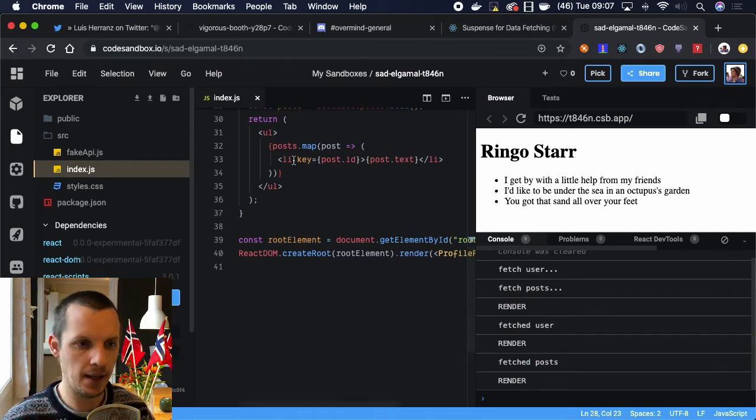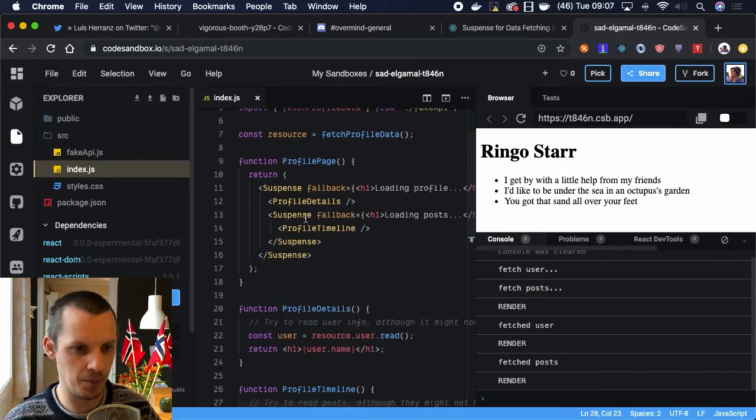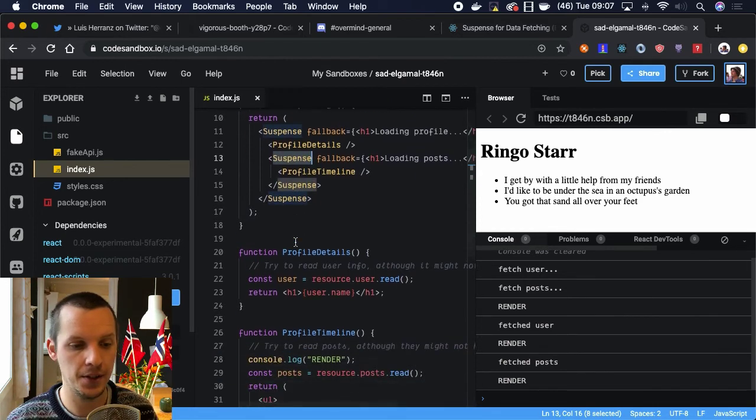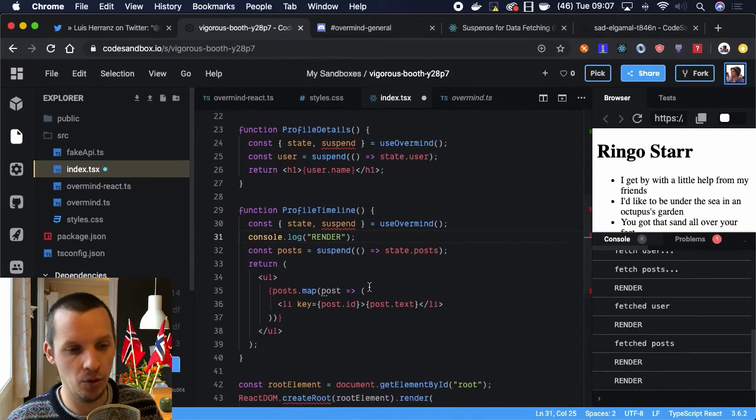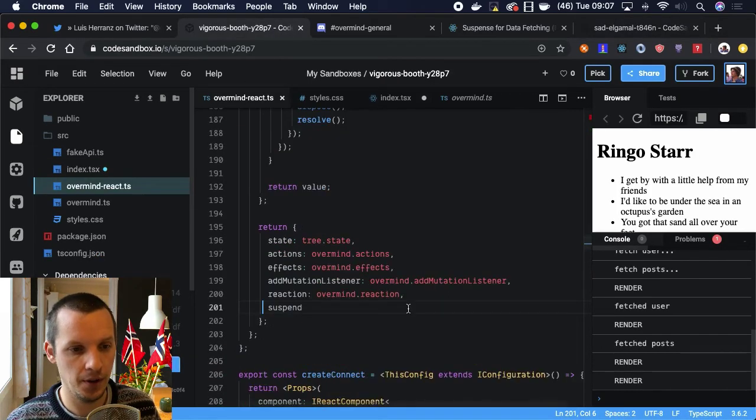So it seems that the suspense has like a map of the promises, or a set, so that you can't have the same promise twice.